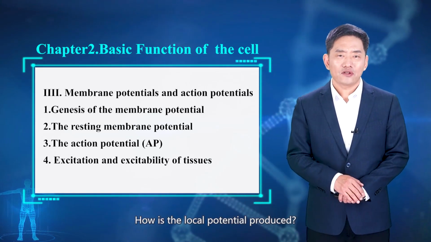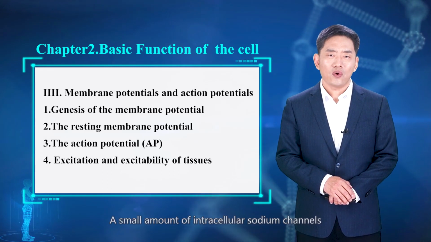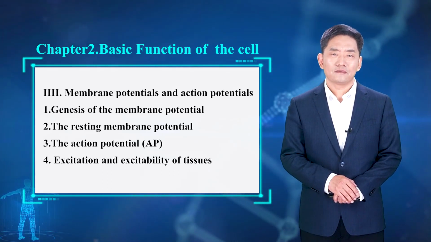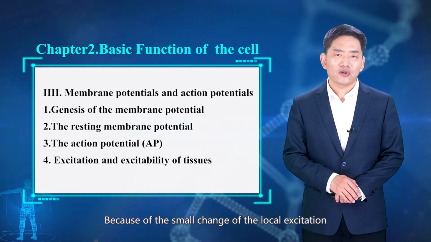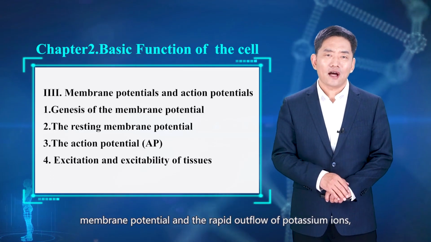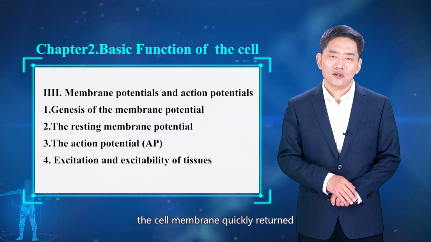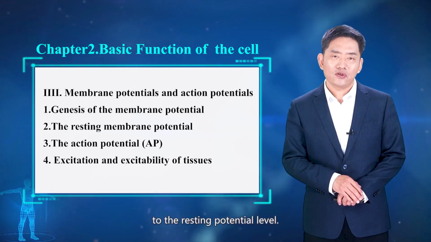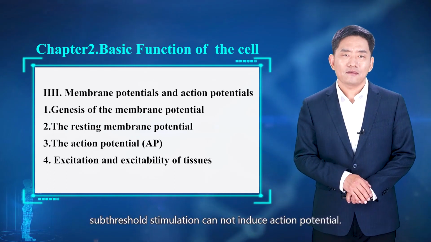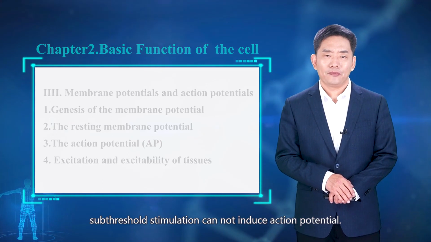How is the local potential produced? A small amount of sodium channels are activated, and a small amount of sodium ion flows into the cell. Because of the small change of local excitation membrane potential and the rapid outflow of potassium ions, the cell membrane quickly returns to the resting potential level. Therefore, the local potential evoked by subthreshold stimulation cannot induce action potential.